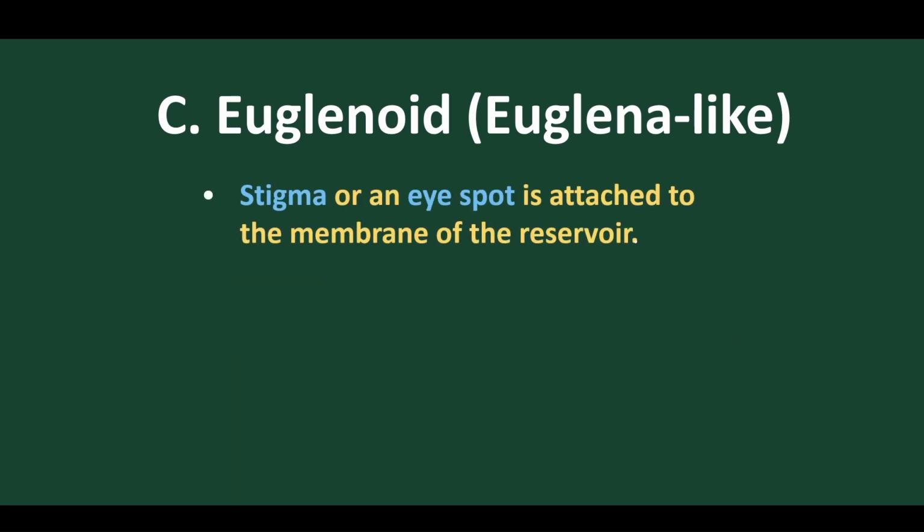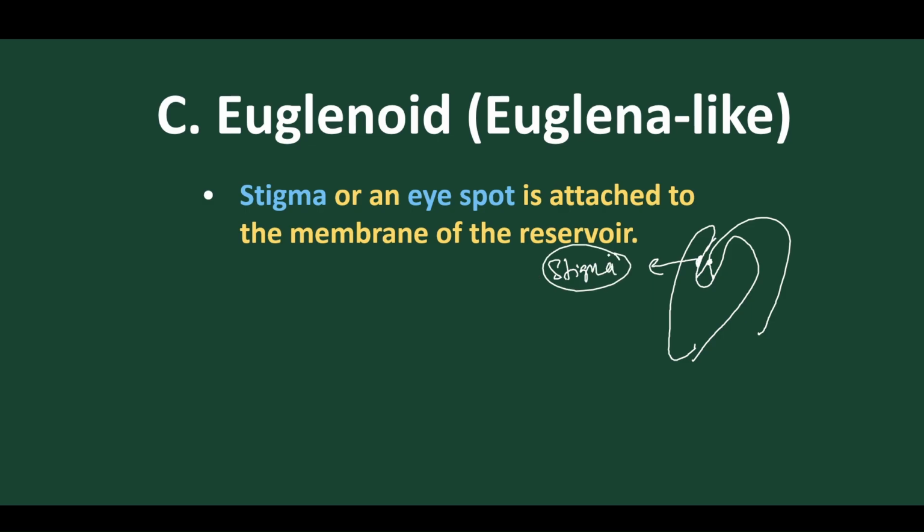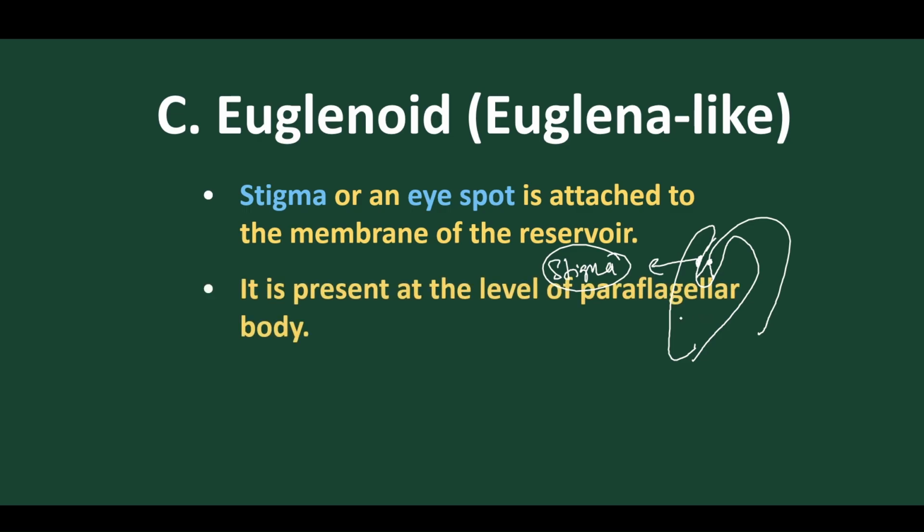Now, the stigma or eye spot, as we discussed. Suppose this is the upper part of the body, and this is the paraflagellar body. Next to the paraflagellar body, we find the eye spot, and this is called the stigma or the eye spot. It is very photosensitive. So they can sense light, because they are photosensitive in nature.